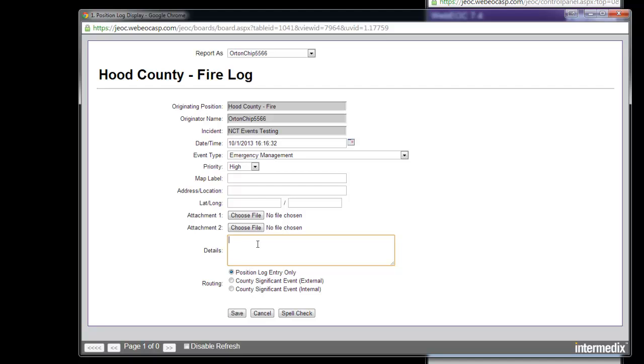The next piece for the details, again, this is the action that you're taking. So in this case, I'm going to enter my entry.